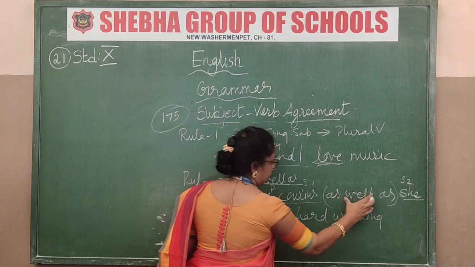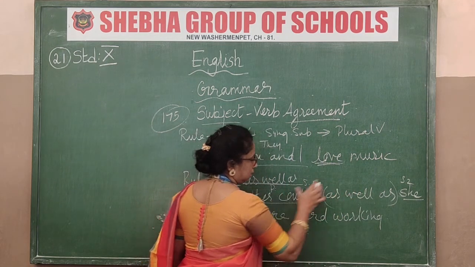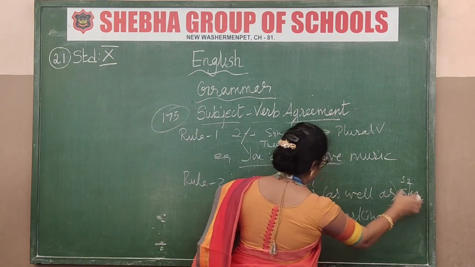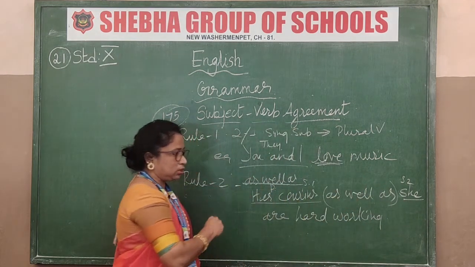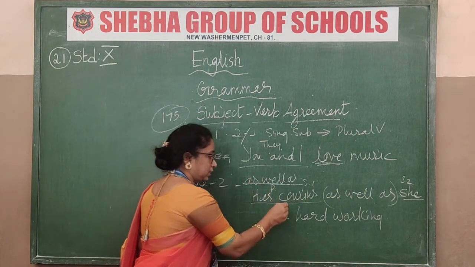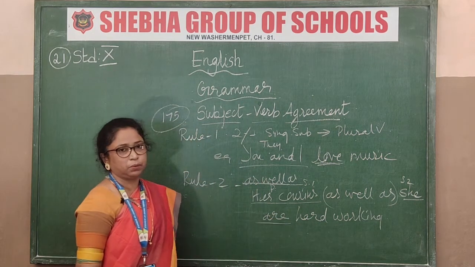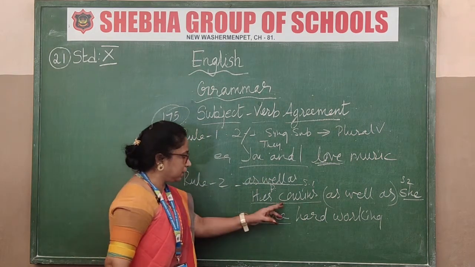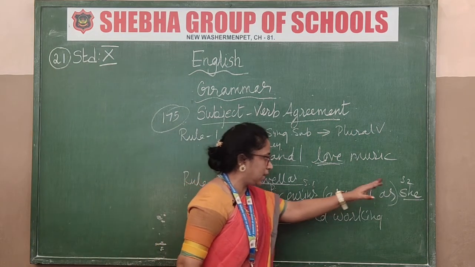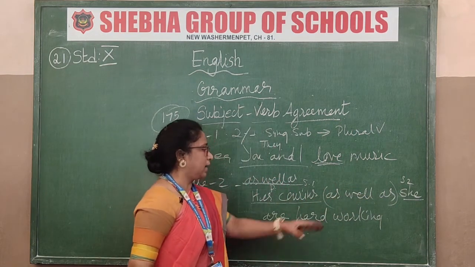In this rule, the verb will accordingly follow the first subject. What is the first subject? Her cousins as well as she are hard working.